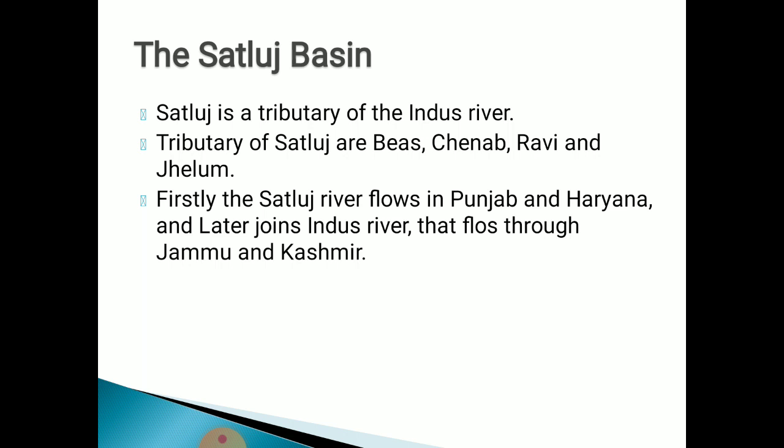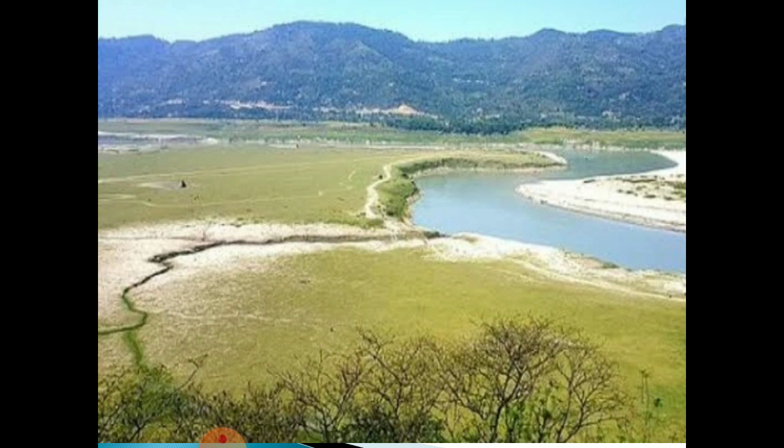Okay, that later flows through Jammu and Kashmir. It starts from Punjab and Haryana and later joins the Indus River and then it moves forward to Jammu and Kashmir. Here you can see the picture of the Satluj basin.